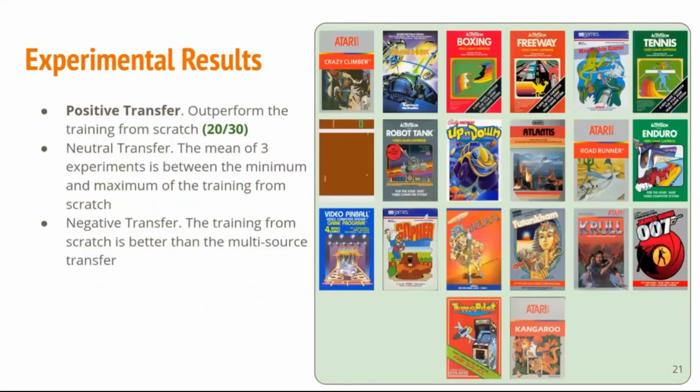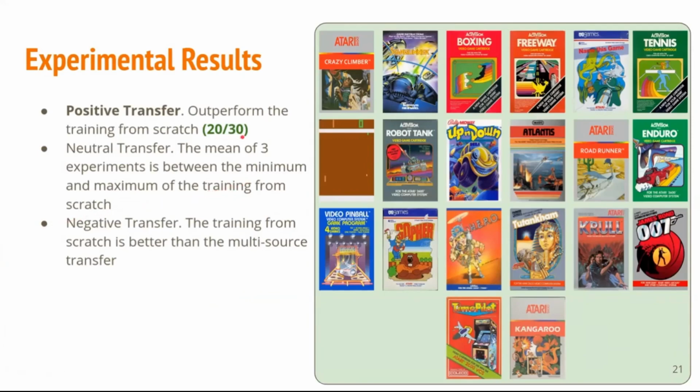According to the results that we obtain, we have 3 groups of results: positive transfer, neutral transfer, and negative transfer. In positive transfer, the agent outperforms the training from scratch, and here we obtain positive transfer in 20 of the 30 games.